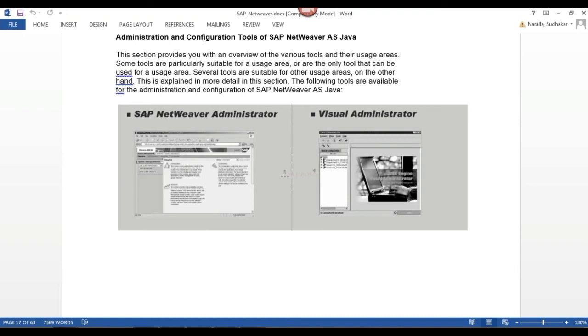Administrate means what? You can start your instance, you can stop your instance, you can read the log files, and you can do adjustments of your JVM parameters. Not only JVM parameters, you can do many adjustments of memory parameters. Any Java stack related parameters you can adjust.